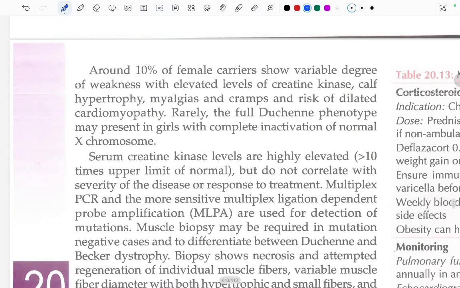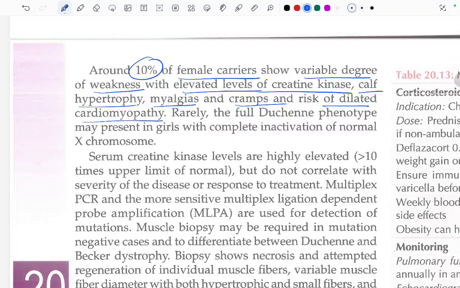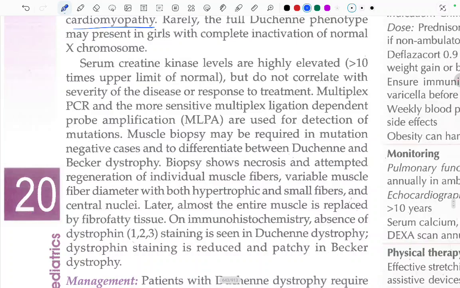Around 10% of female carriers show a variable degree of weakness with elevated levels of creatine kinase. This will be seen in female carriers also. What? Variable degree of weakness and elevated levels of creatine kinase. Calf hypertrophy may also be seen, along with myalgias and cramps, and they are at risk of dilated cardiomyopathy. Rarely the full Duchenne phenotype may present in girls with complete inactivation of the normal X chromosome.